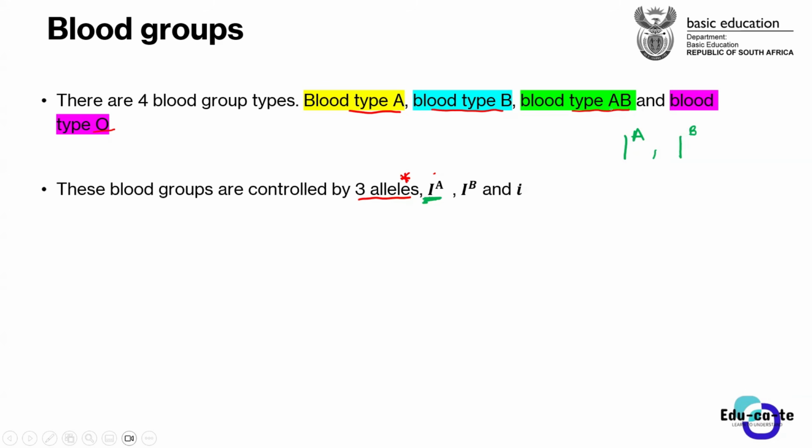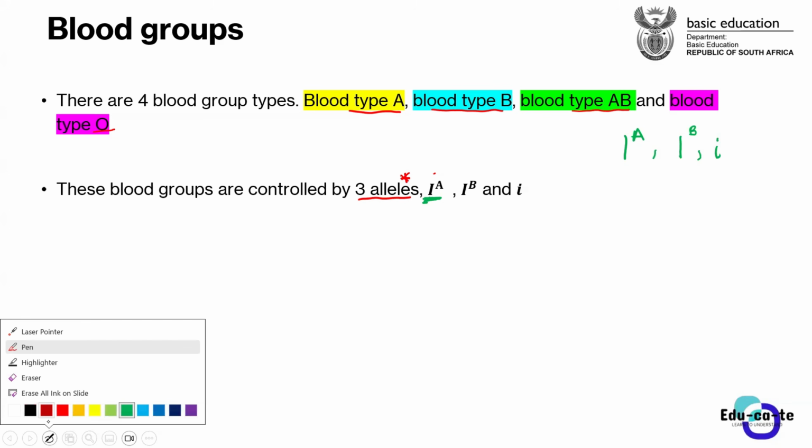So basically, we have got IA. This is the first allele that controls blood types. We have got IB. This is the second allele. And then the third allele is small letter O. All right. So I need to explain each and every allele one by one so that you guys can have an idea how these alleles control the blood types.